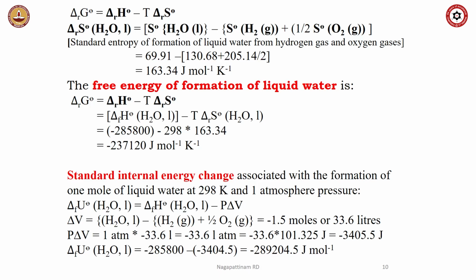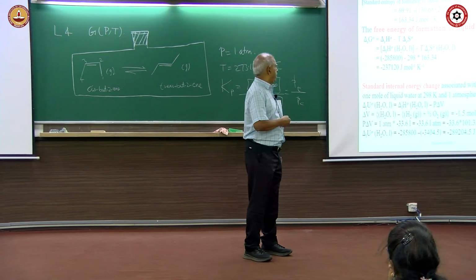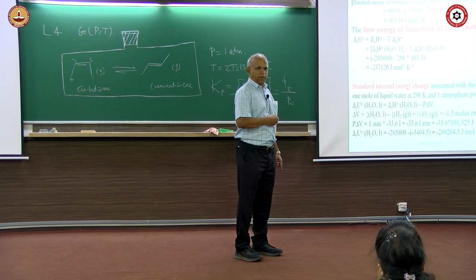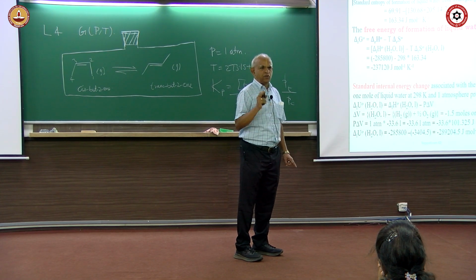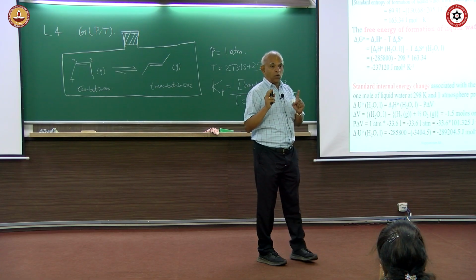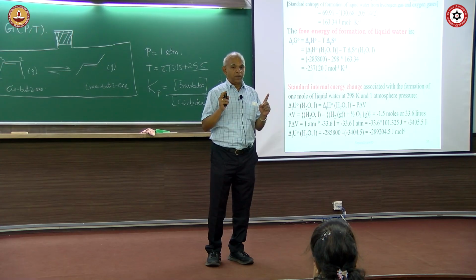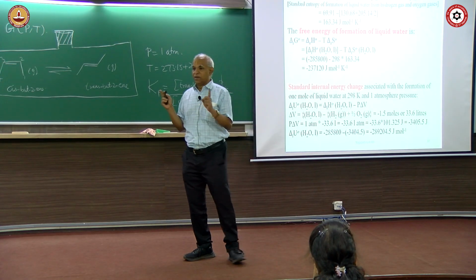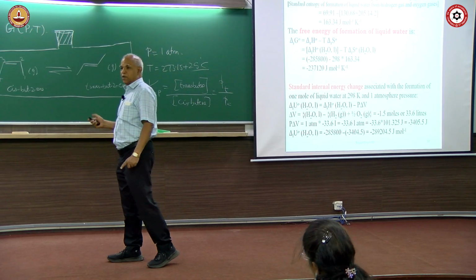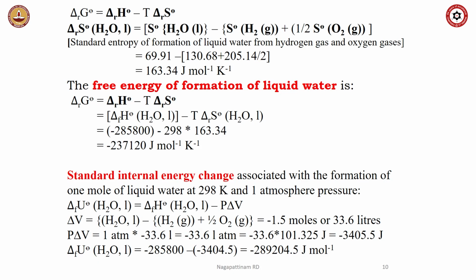The standard free energy associated with the formation of water is a huge number. It does not matter how huge it is, whether you write it as billion, trillion, or minus 2 or minus 0.002, all that matters is it should be negative. It does not talk about how fast it will take place. It will not talk about the quantity of material formed. It just simply tells you about the direction. It can be any number as long as it is less than 0, it is spontaneous. So, the standard free energy of formation of liquid water is this.